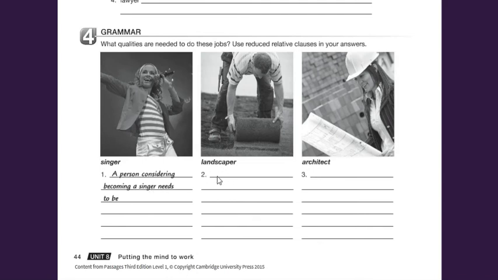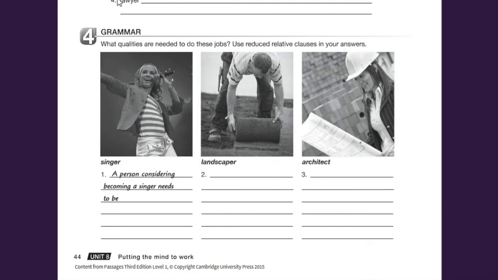Landscaper, a person considering becoming a landscaper. Well, you can complete it using the phrases that we already worked, gerunds. Architect, a person who wants to become an architect needs blah blah blah, right? So we're going to use reducing. So a person who wants to become an architect, that will be the full form. A person who wants to become an architect would be a person wanting to become an architect.